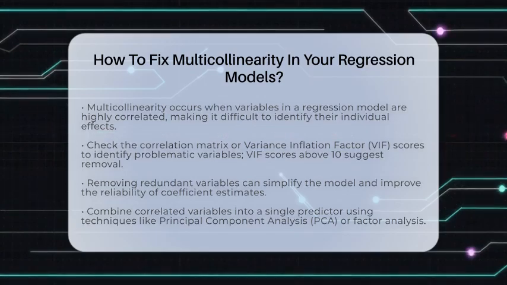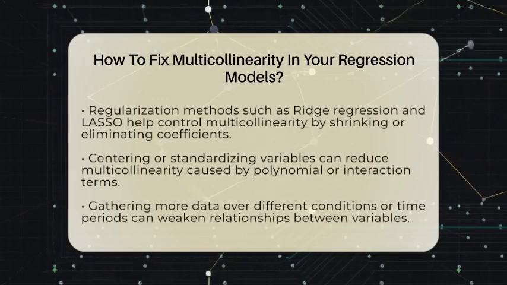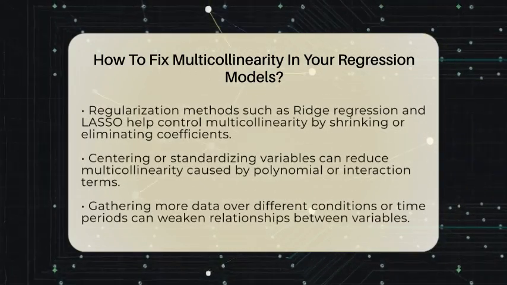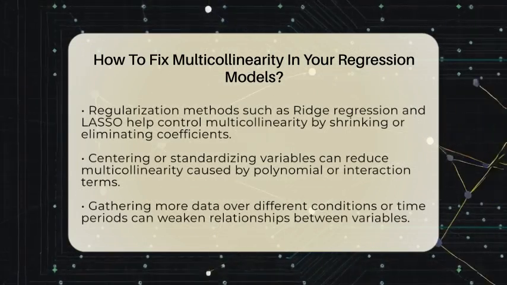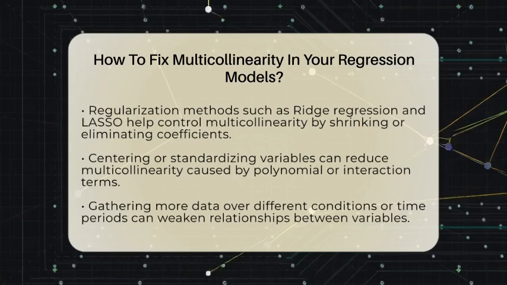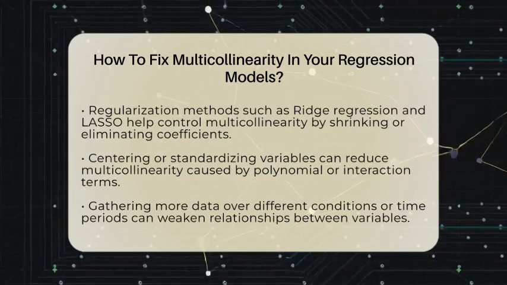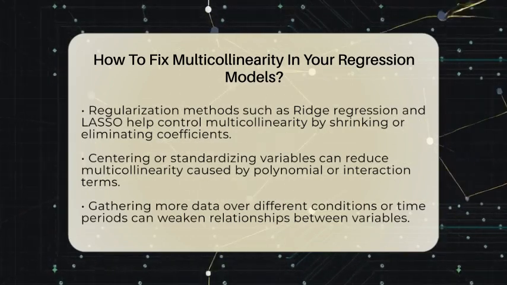Next, think about combining correlated variables into a single predictor. Techniques like principal component analysis or factor analysis help with this. They create new variables, called components, that capture the shared information of the original variables. This reduces multicollinearity while keeping the important information in your data. It's like turning many noisy voices into a single clear one.